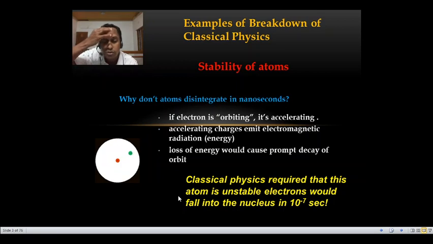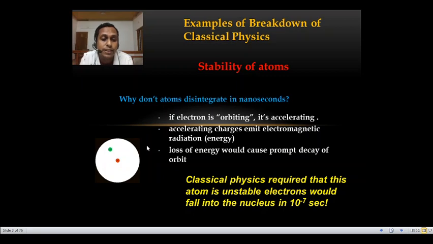As per the Rutherford atomic model, the positive charge is concentrated at the center and electrons are revolving around the nucleus. The center is the nucleus and the electrons are revolving around it. The electron is a charged particle, negatively charged as per our convention.